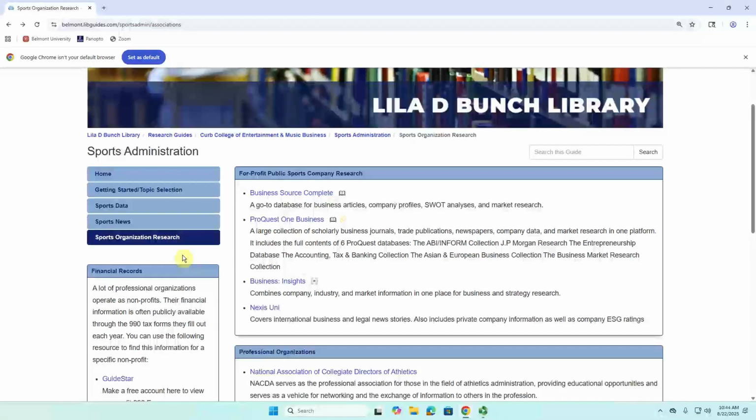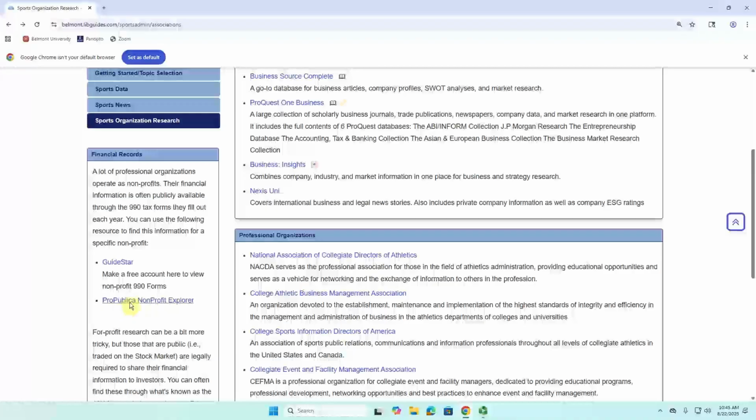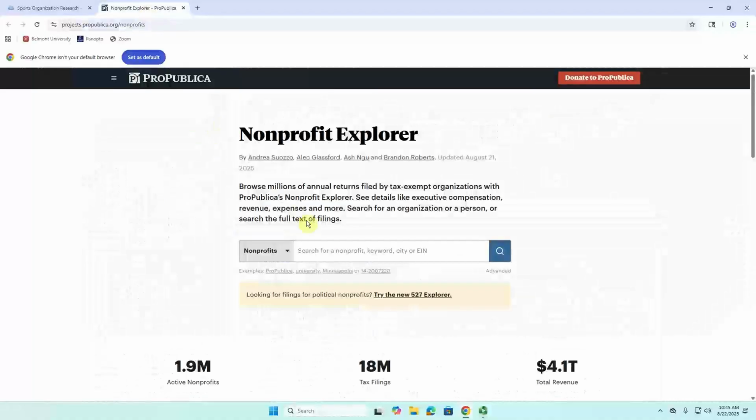So, the first thing we're going to think about is nonprofit research, as most of the questions that you're going to be asking will probably involve some form of nonprofits as your competitors. So, if we find the financial records box, we're going to see two resources here, one for GuideStar and one for ProPublica, which are both going to be really great resources for this class. I'm going to click, though, today on just ProPublica. And once we're here, we're going to type in the name of our organization. So we're going to do NCAA, for example.